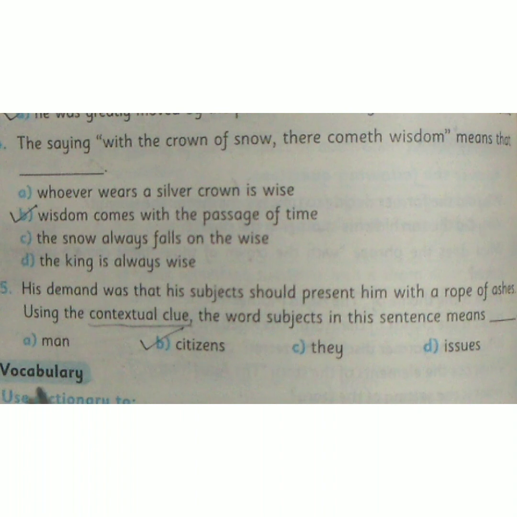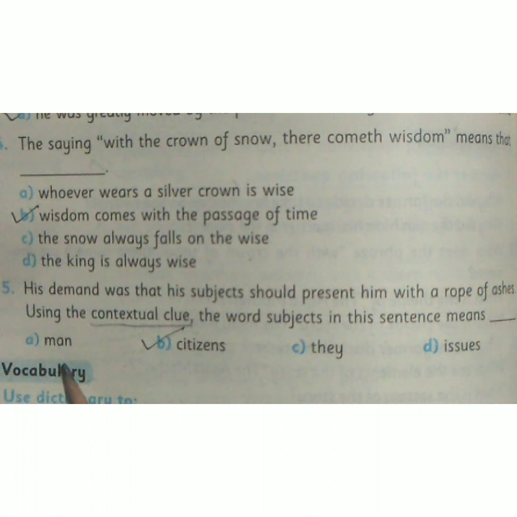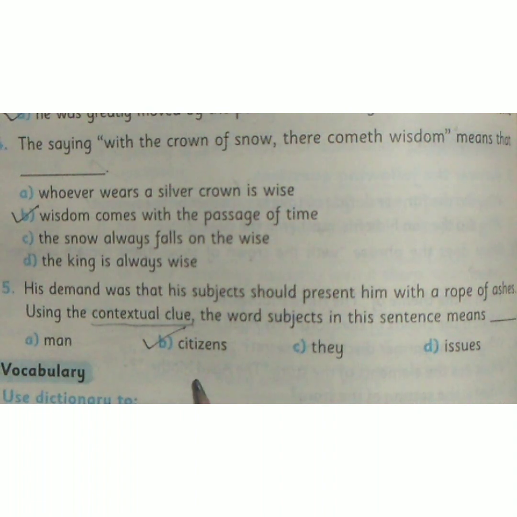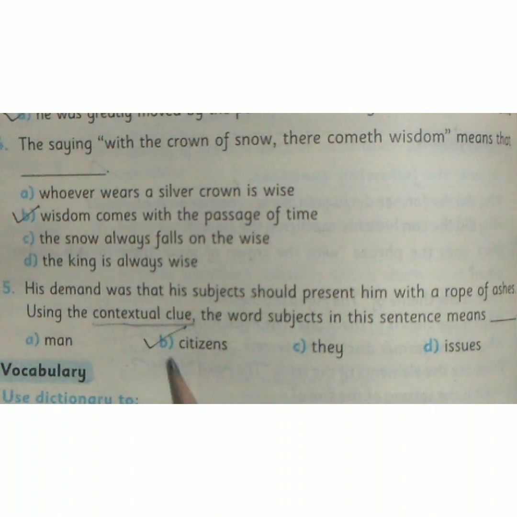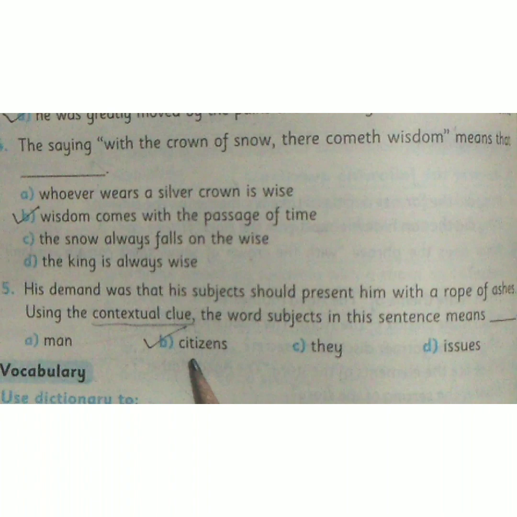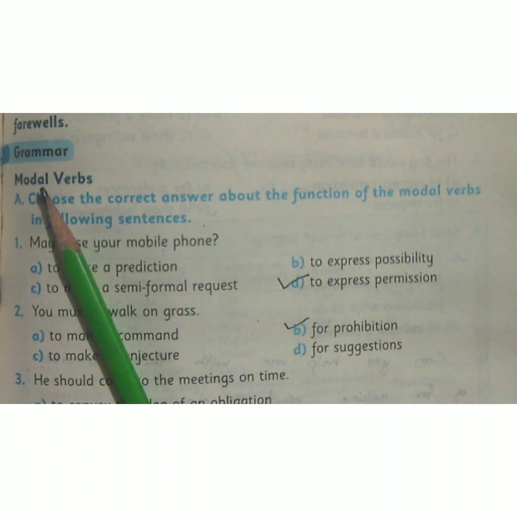Clear? So, we have 4 options. Option A, man. Option B, citizen. Option C, they. Option D, issues. The correct option is option B, citizens. Now come to page number 70.